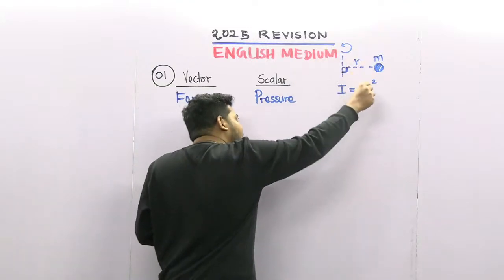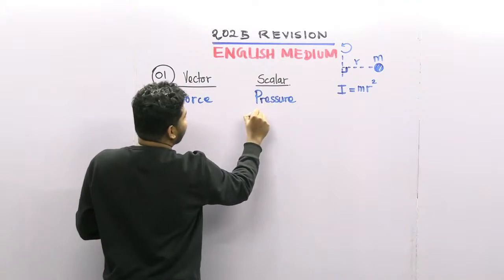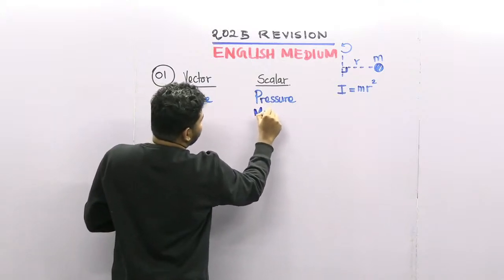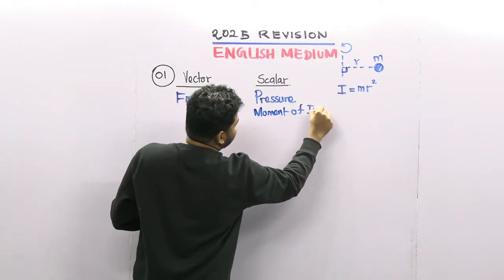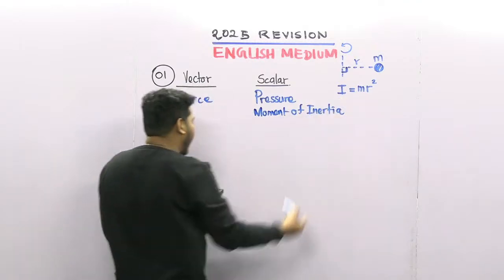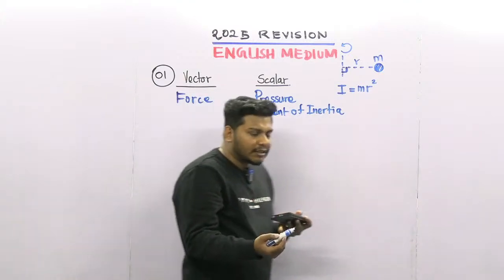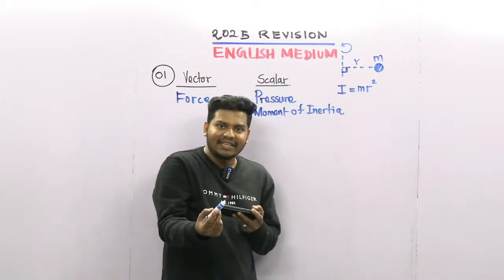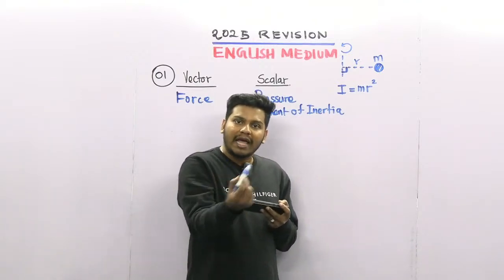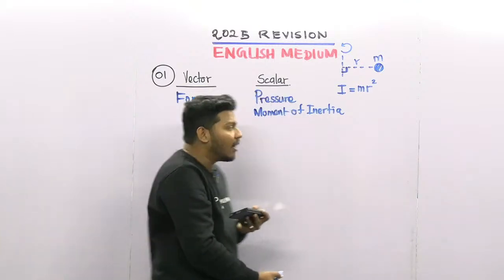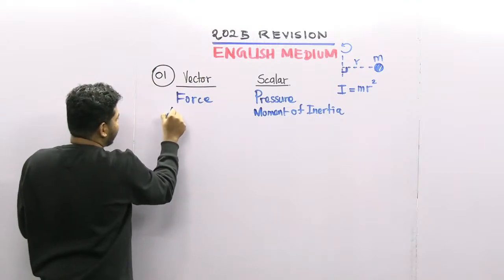So moment of inertia is a scalar quantity. Another one is angular velocity. We already know that, guys. Velocity is a vector quantity. Angular velocity is also a vector quantity. Both have direction as well, right? So angular velocity is a vector quantity.